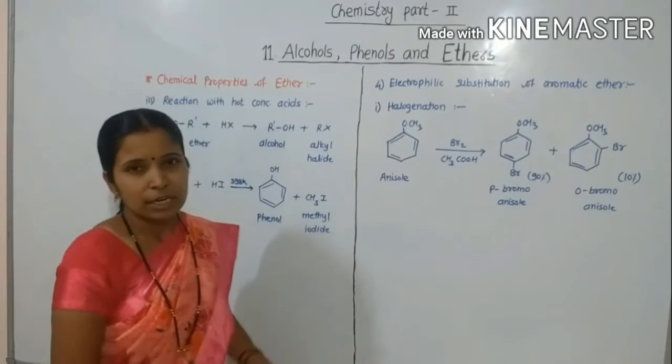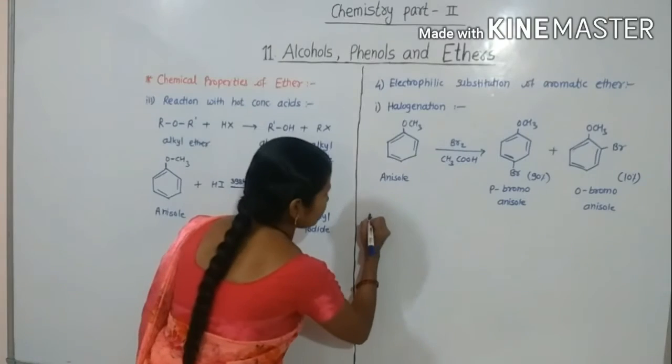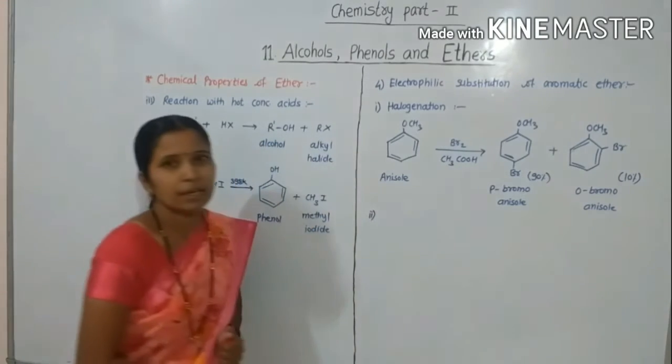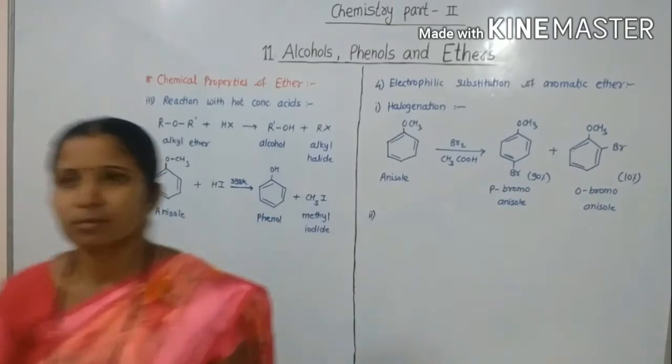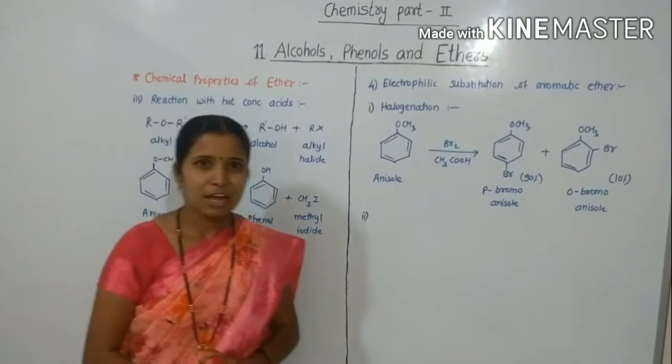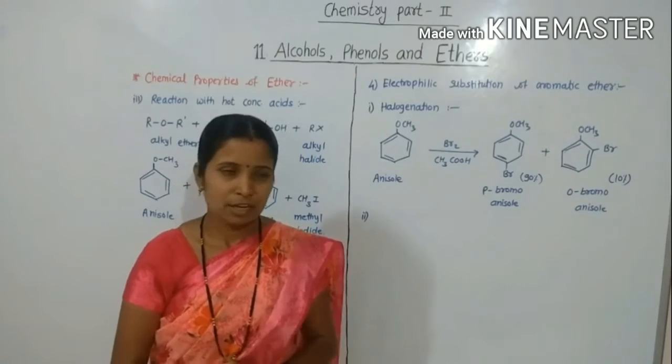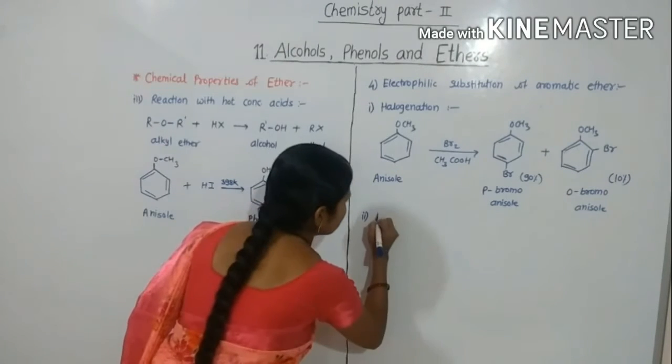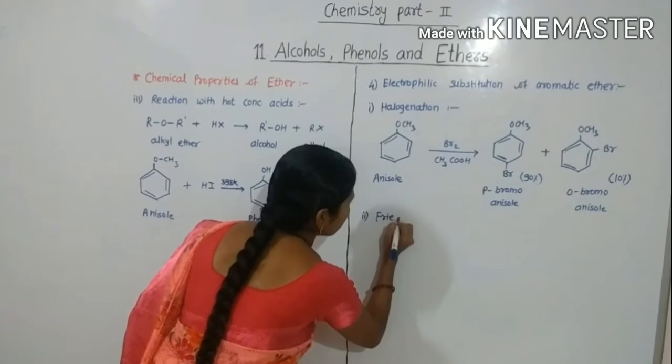Then our second reaction is Friedel-Crafts acylation.